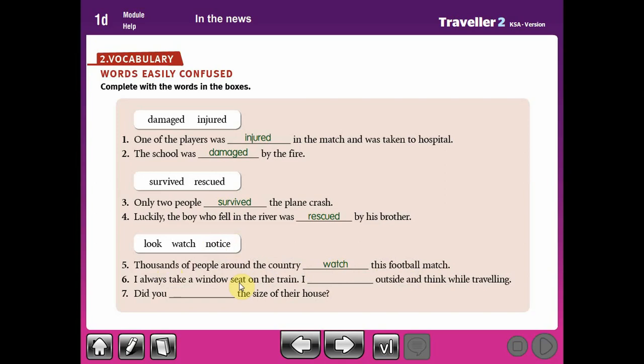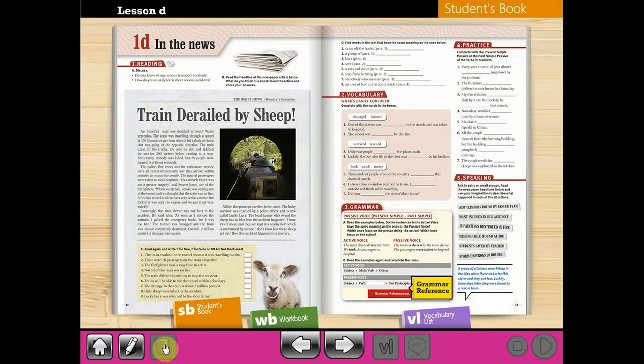I'll always take a window seat on the train. I look outside, because we said look at, look for, look up, and look outside, look inside. Did you notice the size of their house? That's good. This is for the part we have for the vocabulary.